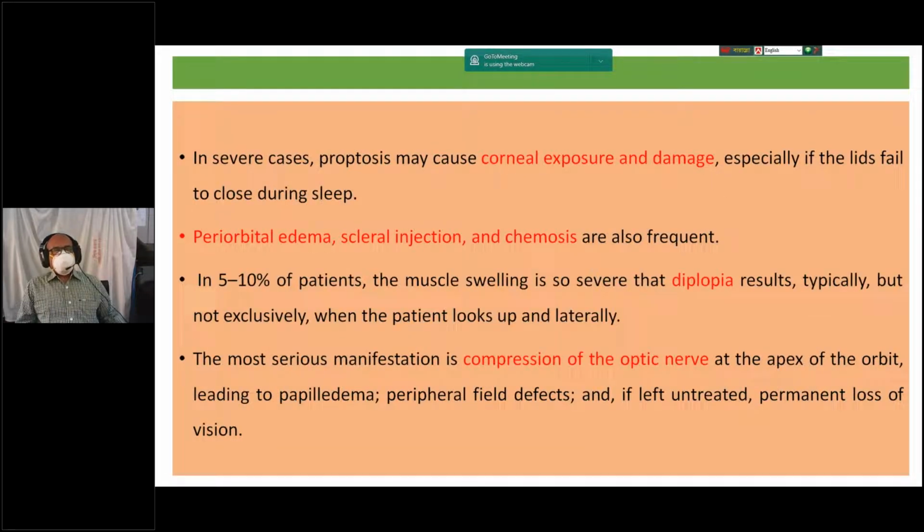In severe cases, proptosis may cause corneal exposure and damage, especially if the lids fail to close during sleep, and patients subsequently develop periorbital edema, scleral injection, and chemosis. And 10 to 15% of patients develop diplopia, typically but not exclusively. And the final stage, this is the serious complication of optic nerve compression that leads to optic neuropathy as well as papilledema, and the patient may have blindness if not treated properly.